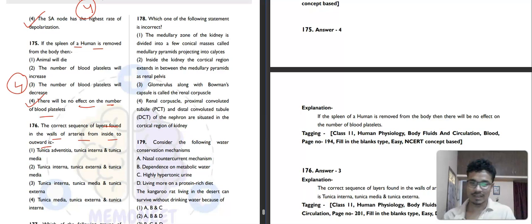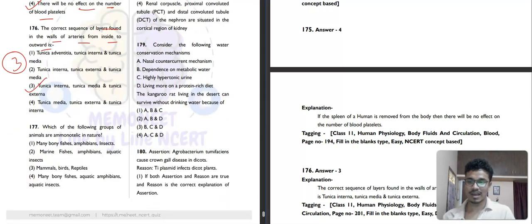Then 176. The correct sequence of layers found in the walls of the artery, going from inside to outside, will be tunica interna, tunica media, and tunica externa. Very simple, third option. This can be asked with a diagram also, where you are given a diagram and asked what are these A, B, C. Then 177.